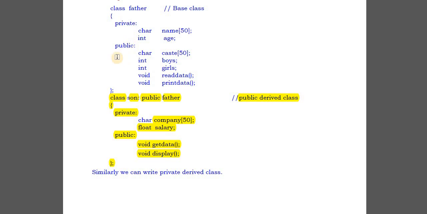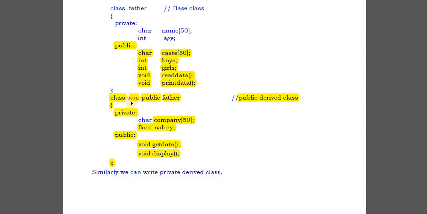It means the public members of the father class are inherited by this son class, means father class members are transferred to the son class. Here only public members are transferred, these 5 members are transferred to this new son class. These private members are not transferred. This is the basic rule of inheritance. Private members are not transferred to the new or derived class. Only public members or public properties are transferred to the derived class.